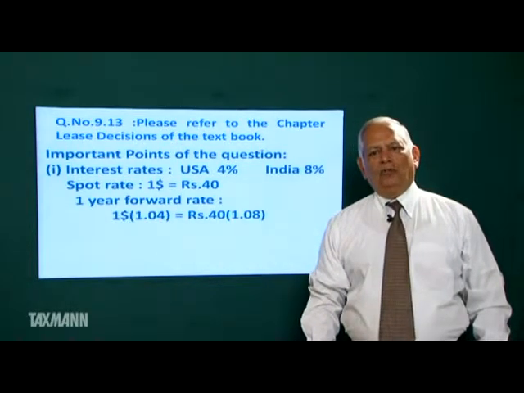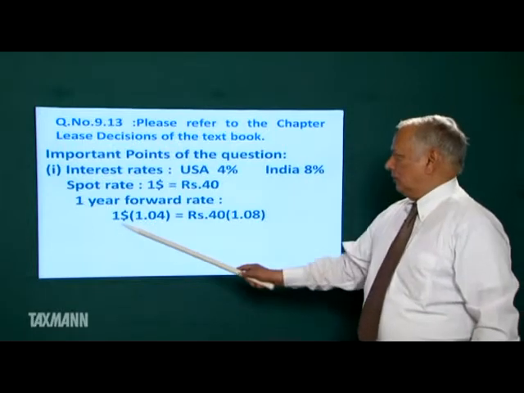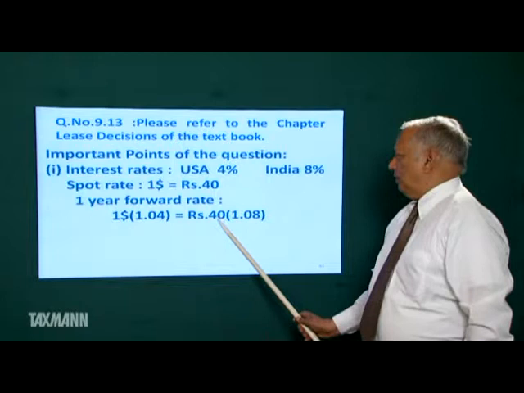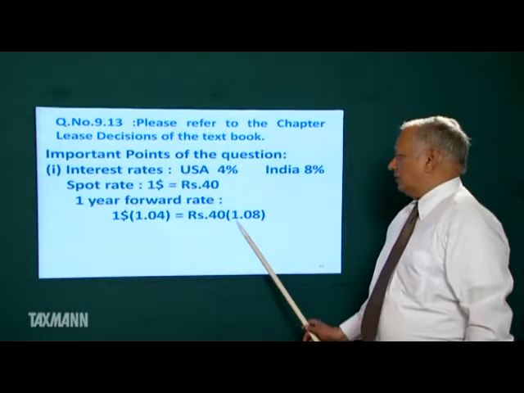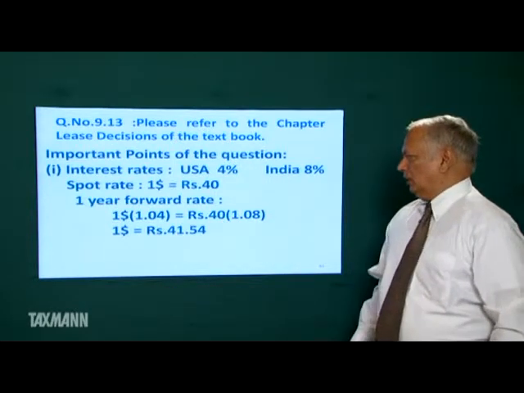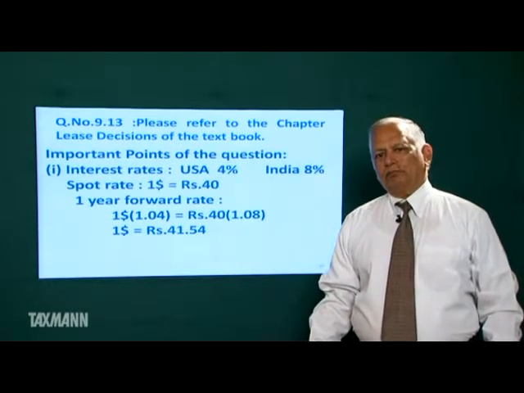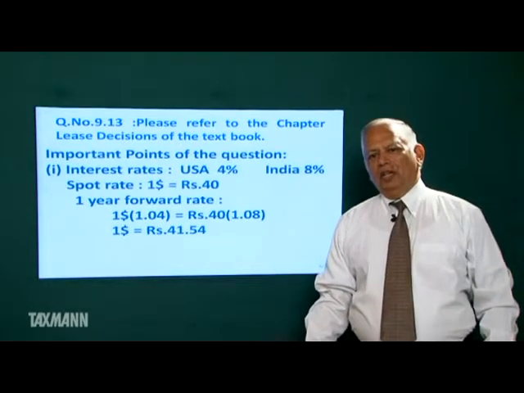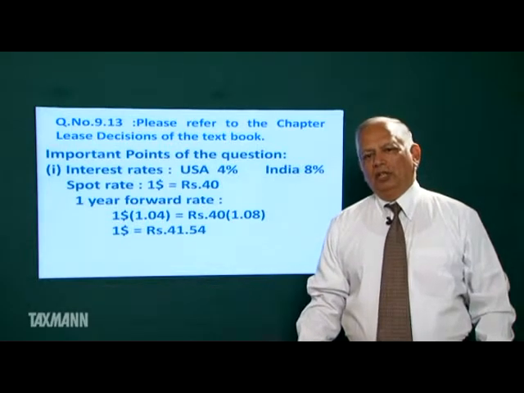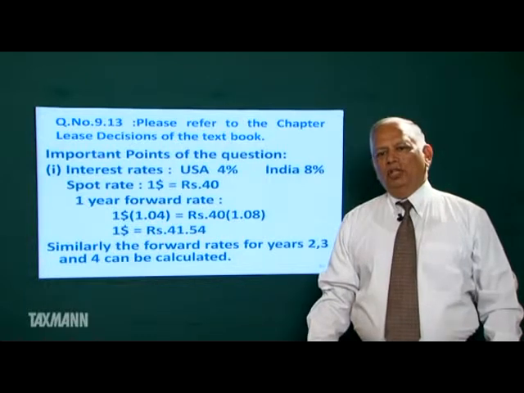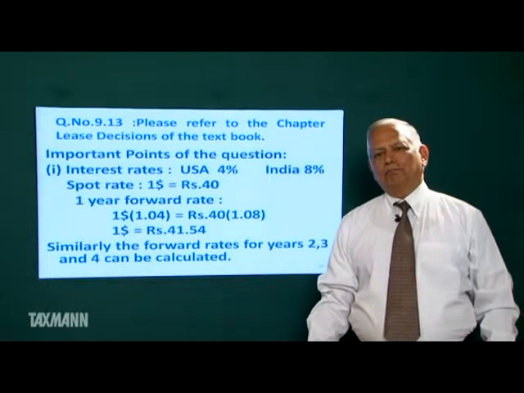So 1 year forward rate will be $1 compounded with dollar interest, 40 rupees compounded with rupees interest. So $1 is equal to rupees 41.54. Similarly, we shall be calculating the forward rates for 2, 3 and 4 years.